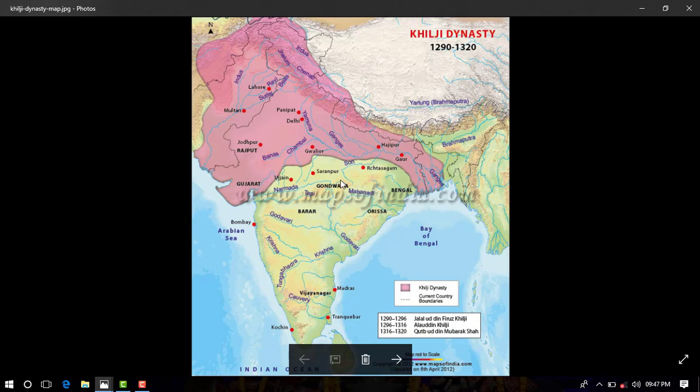In the field of military administration, Alauddin Khalji introduced the system called Dag and Hulia. Okay, I am repeating once again, Dag and Hulia. Remember students, Alauddin paid his soldiers in cash and gave them imported horses of good breed. The branding of the horse is generally known as Dag, so that a soldier could not exchange or replace his good quality horse for cheaper horses, because a detailed description of each horse was kept by the Delhi Sultanate. So that was a very unique system.